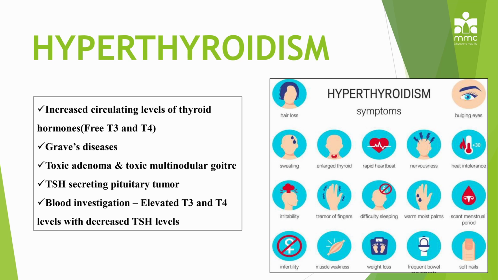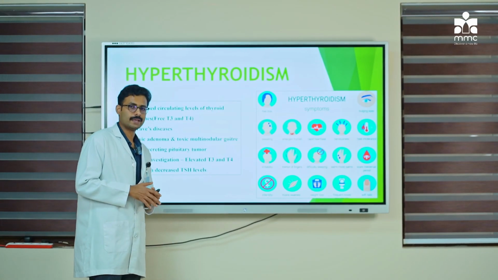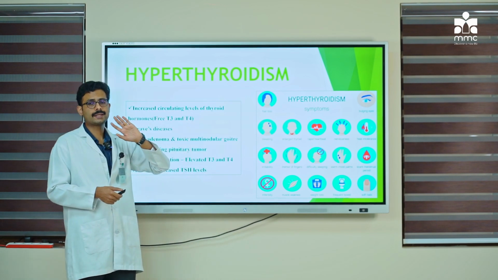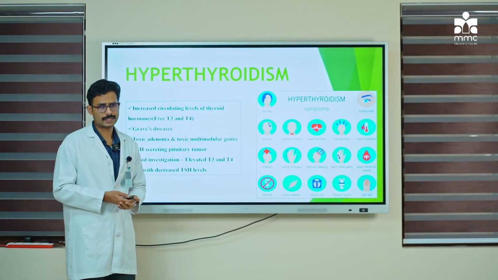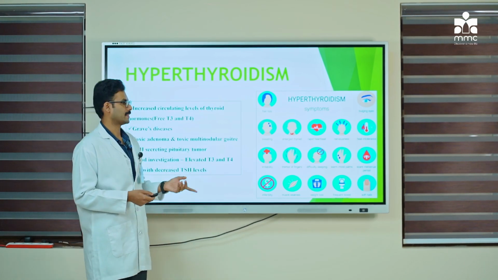Rapid heartbeat is called tachycardia, that is anything more than 100 beats per minute. The people are nervous, there is excessive nervousness at rest. All these symptoms are usually seen in individuals who are at rest, not when a stimulus is given, because we all tend to get nervous due to different situations, but here at rest they will have nervousness.